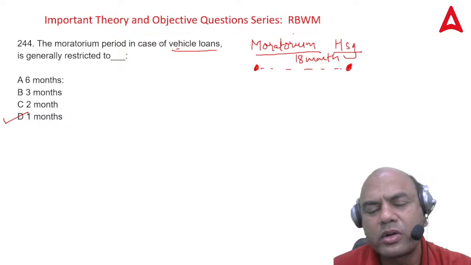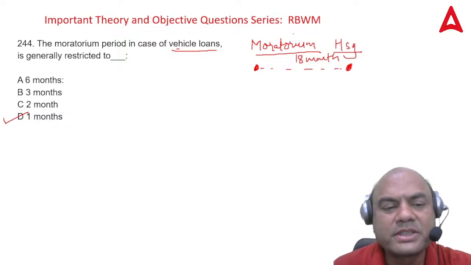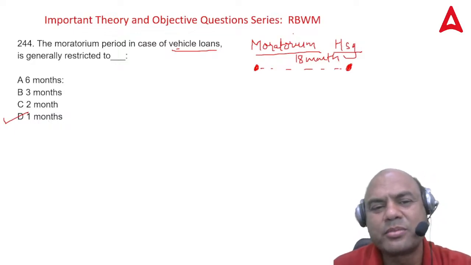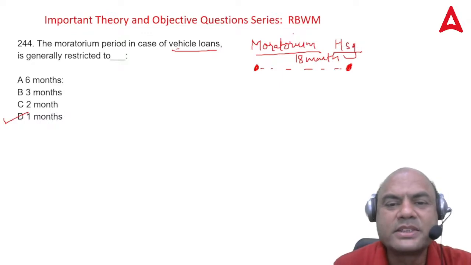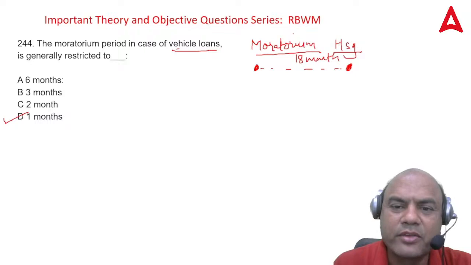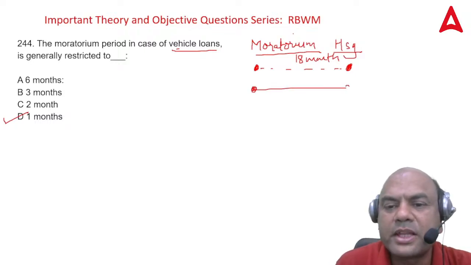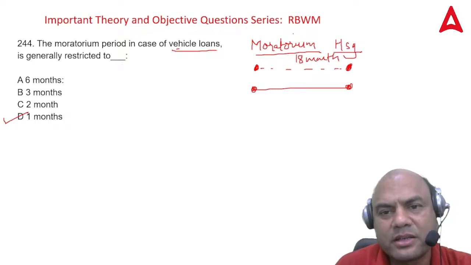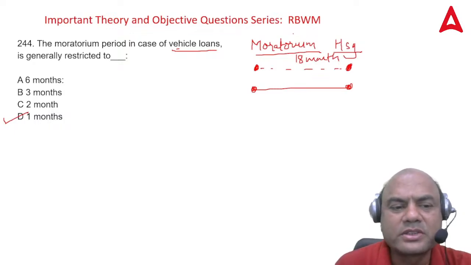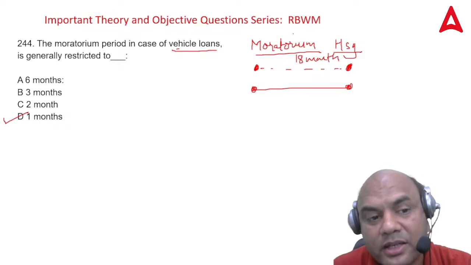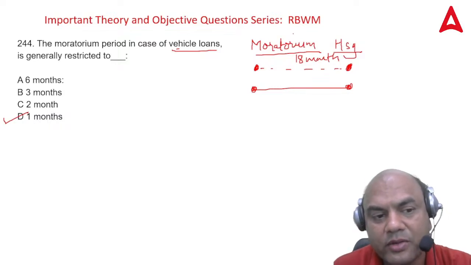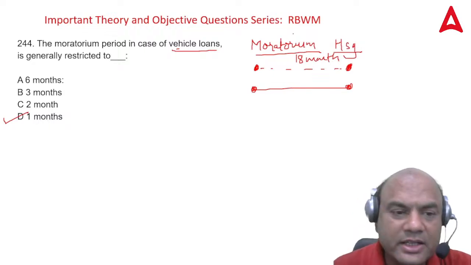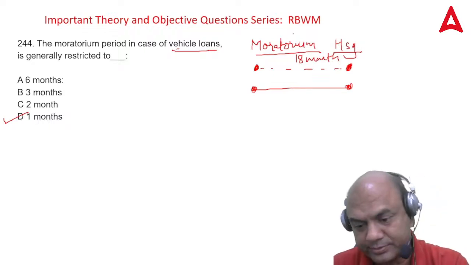Actually there is no moratorium period. But 1 month we say because your books say that it's 1 month moratorium period. It's actually a 0 moratorium period, because once I disburse the loan, immediately from the next month I'll be getting this EMI, isn't it? So there's no moratorium period. But if the question comes in the exam, what is the moratorium period, and you are given these options, then select this 1 month option.